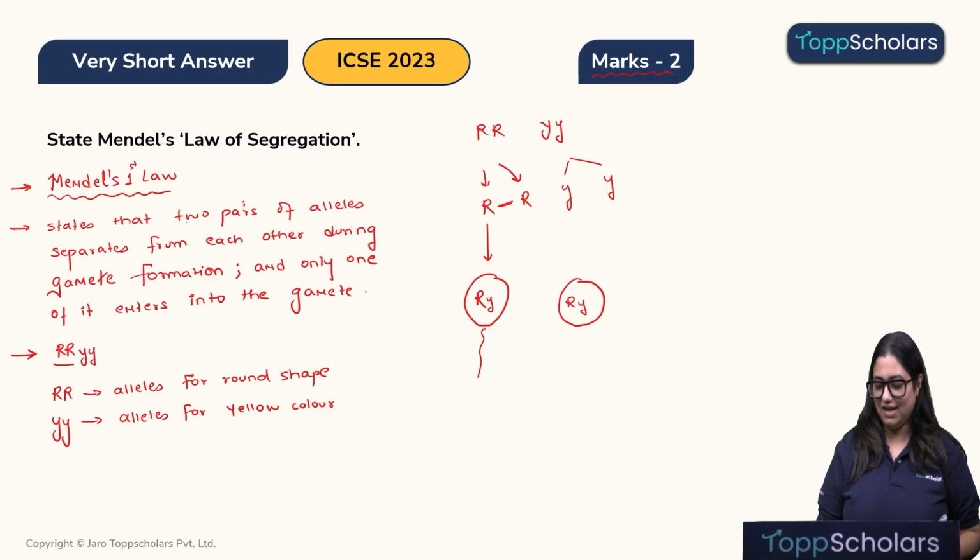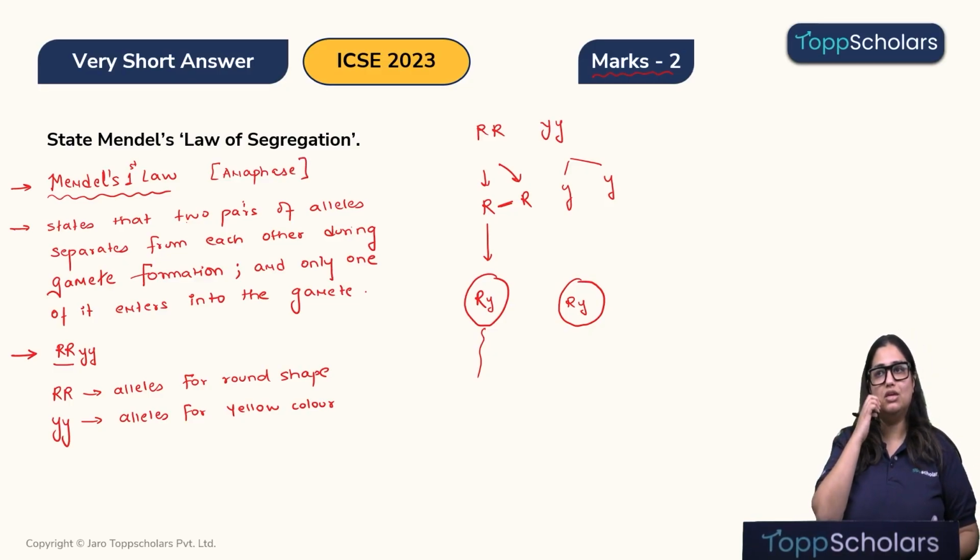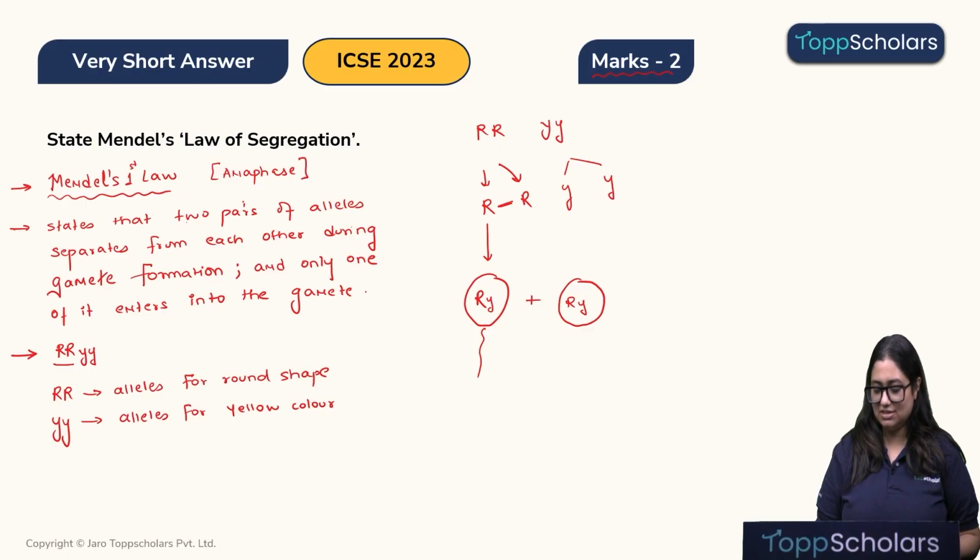Therefore, the gamete will have one allele for the shape and one allele for the color of the seed. Next thing to remember, children: this segregation or separation is seen during the anaphase of the cell division. Please keep in mind. Now, you might think, why is this necessary? Because children, a gene can only have two alleles. Let me explain that. Let's say this is the sperm and this is the ovum.